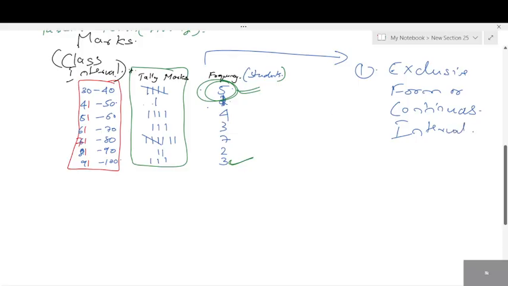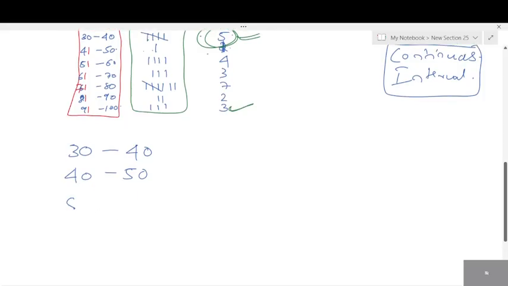Okay. Can you see class interval? I've written class interval, right? The first column of the table is the class interval. Exclusive form or continuous interval. What do you mean by that? Look here. First, we'll start with continuous. If I take 30 to 40, in the next line what I have to take is 40 to 50. Continuous. Can you see the word continuous? Next, tell me what should I take? 60. Very good.